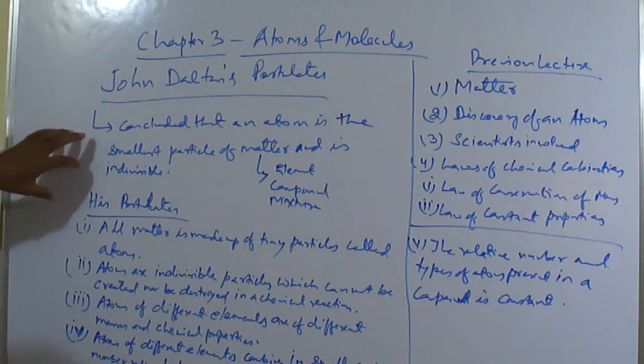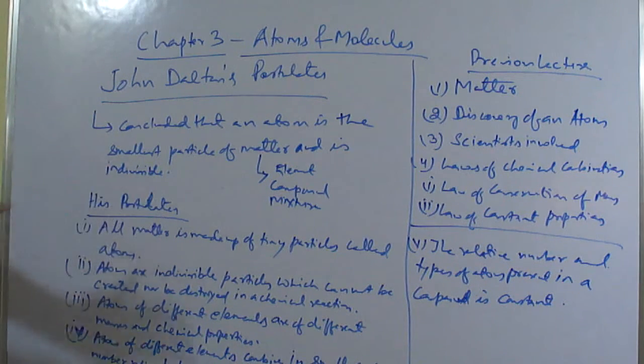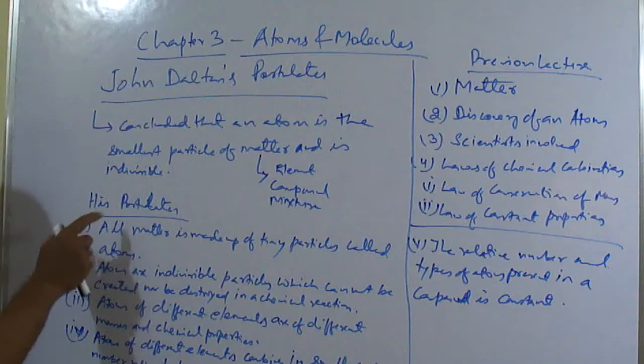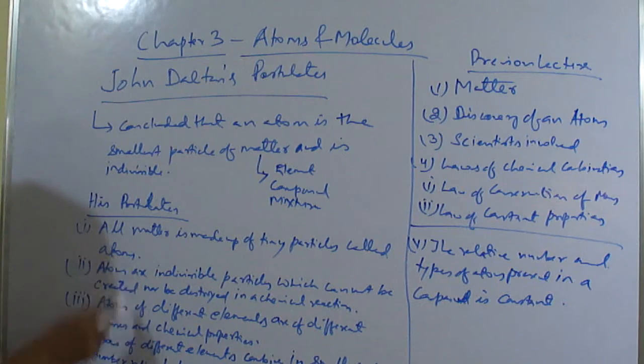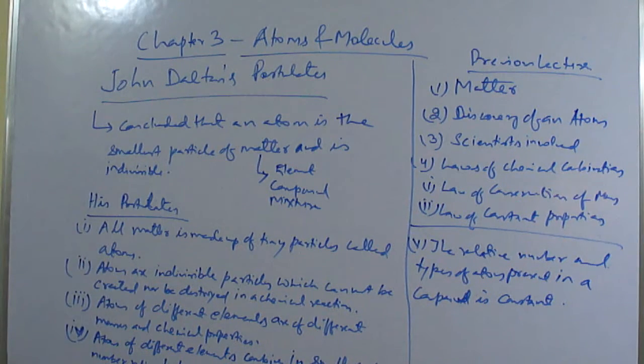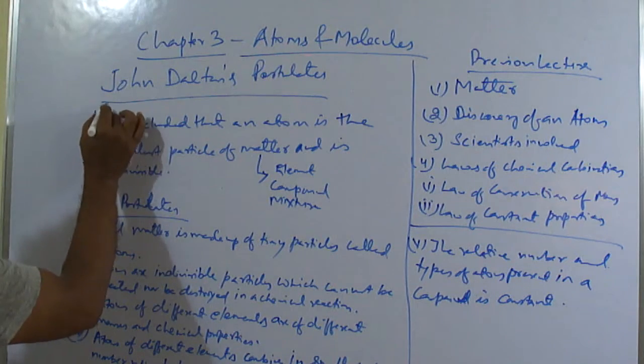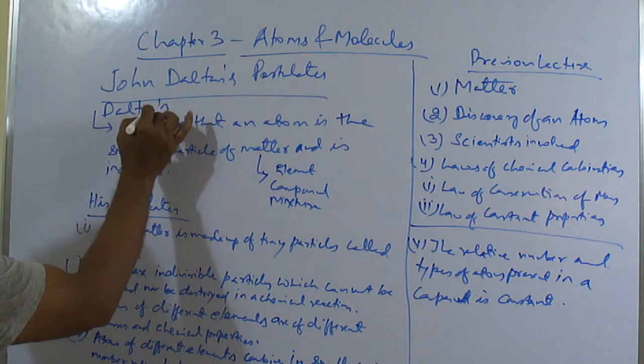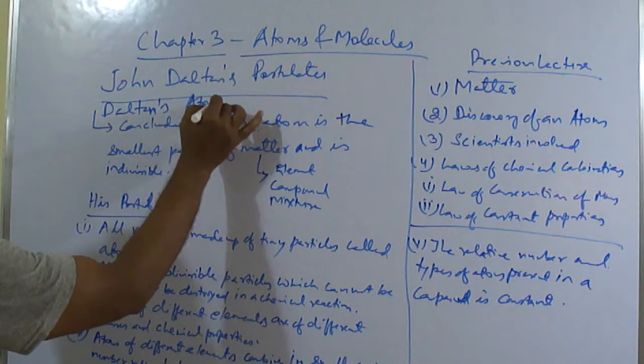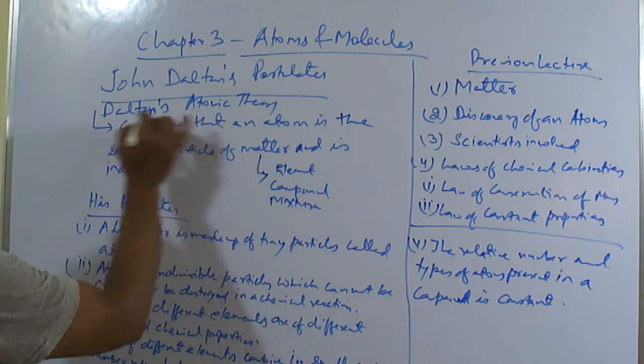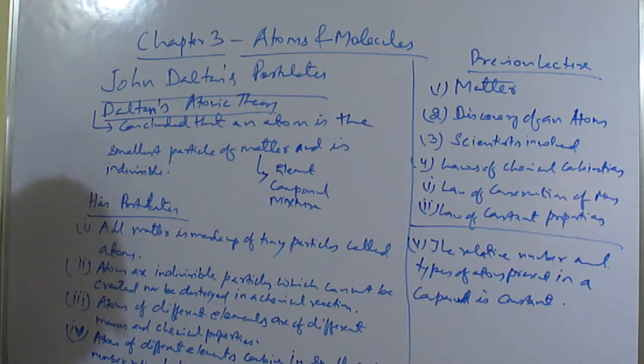So John Dalton concluded that an atom is the smallest particle of matter and is indivisible. And then he gave his theory in the form of postulates, which we have to remember, no doubt. In the examination also a question may come, write down the postulates of Dalton's atomic theory. So what is it called? It is called Dalton's atomic theory. Write down the postulates of Dalton's atomic theory.